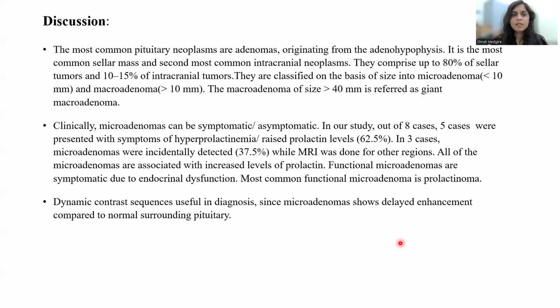Clinically, microadenomas can be symptomatic or asymptomatic. In our study, out of 8, 5 cases were symptomatic and 3 were incidentally detected. All of the microadenomas are associated with increased levels of prolactin. Functional microadenomas are symptomatic due to the endocrine dysfunction. Most common functional microadenoma is prolactinoma. Dynamic contrast sequence was useful since microadenoma shows delayed enhancement compared to the normal surrounding pituitary.